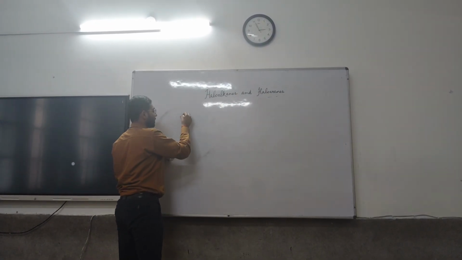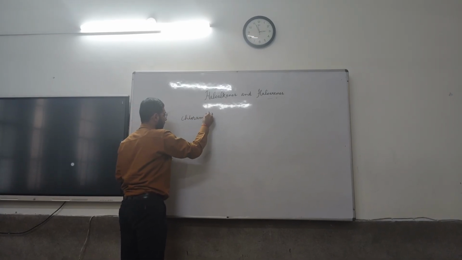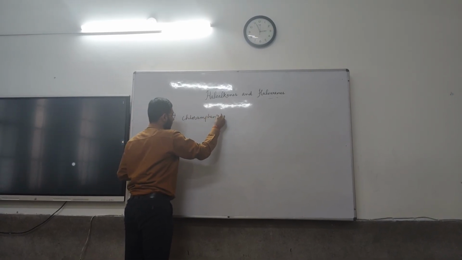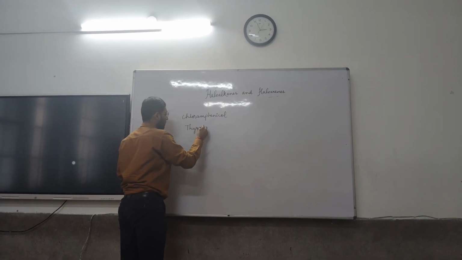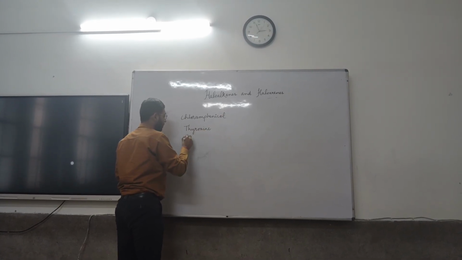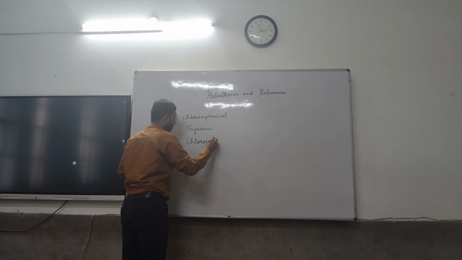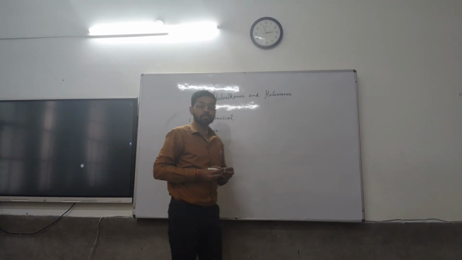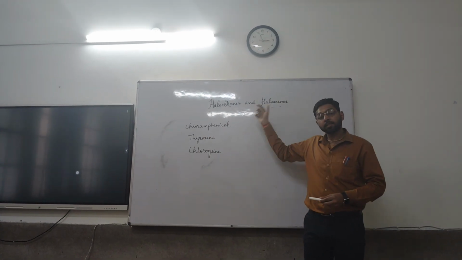So chlorantraniliprole, thyroxine, chloroquine are such types of drugs or chemicals which are included in this chapter.